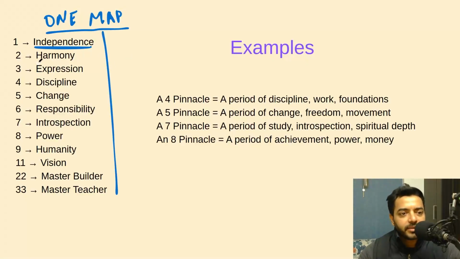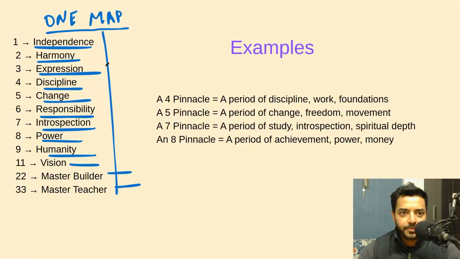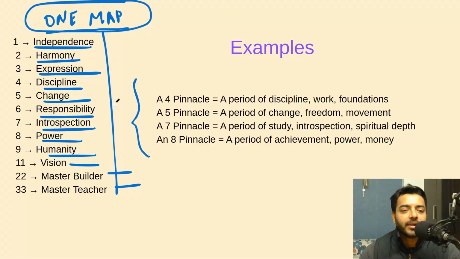So 1 is independence, 2 is harmony, 3 is expression, 4 is discipline, 5 is change, 6 is responsibility, 7 is introspection, 8 is power, 9 is humanity, vision, master builder and master teacher. You need to learn this one map, and once you learn that, you can interpret every single number everywhere.